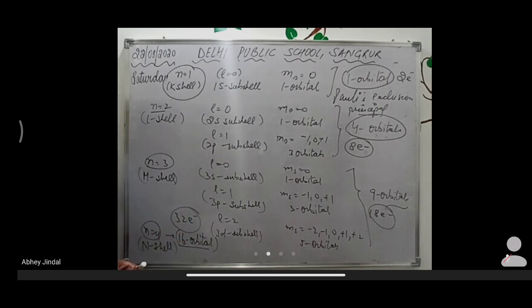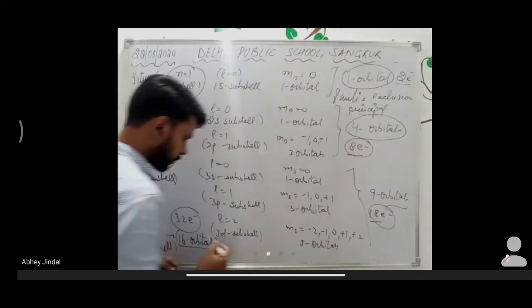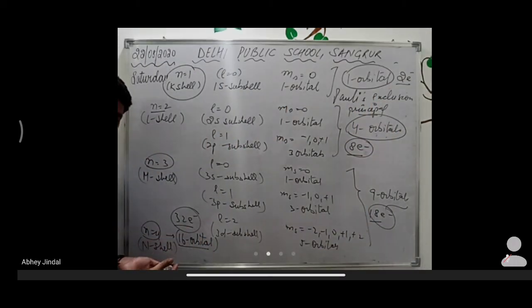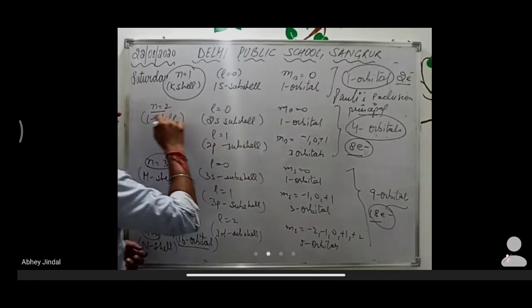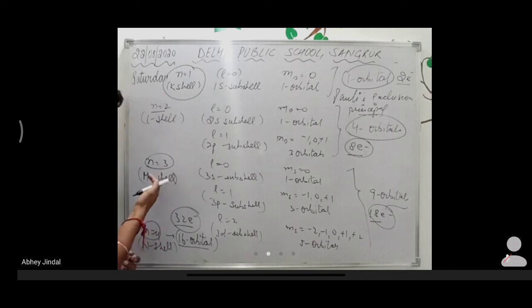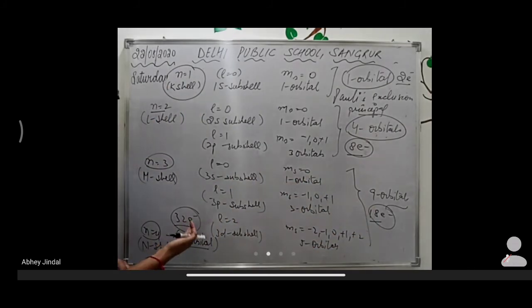Now, in the lower classes, you have learned the magic numbers, that is 2, 8, 18, 32. This is the same as you have learned in the lower classes. The first shell contains 2 electrons, the second shell contains 8, the third shell contains 18, and the fourth shell contains 32 electrons.